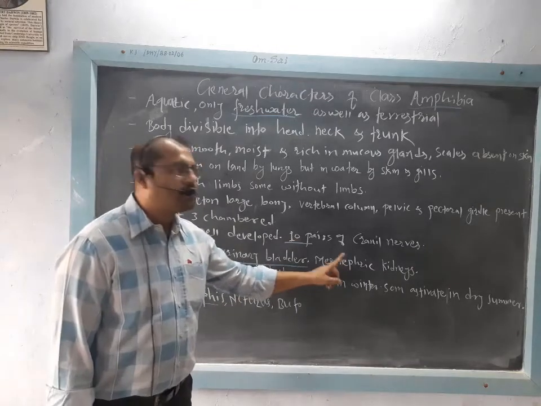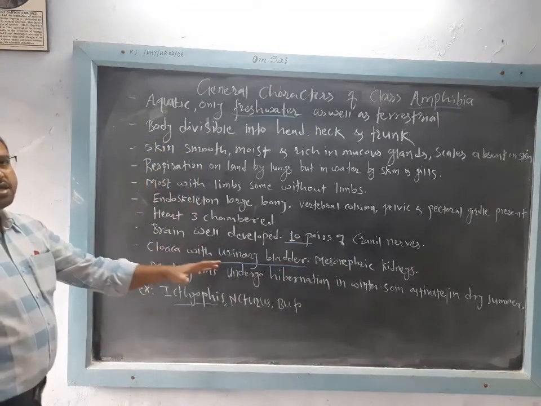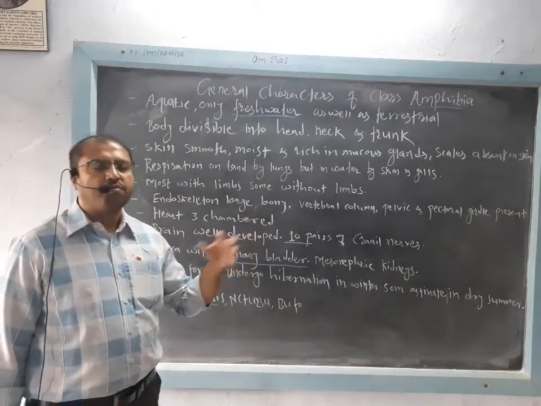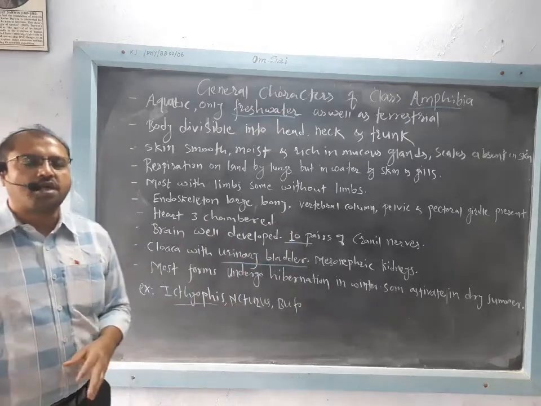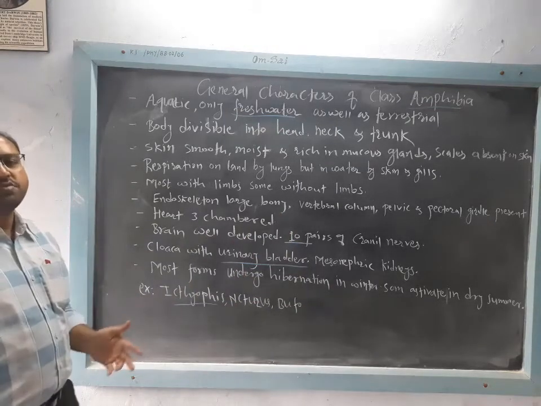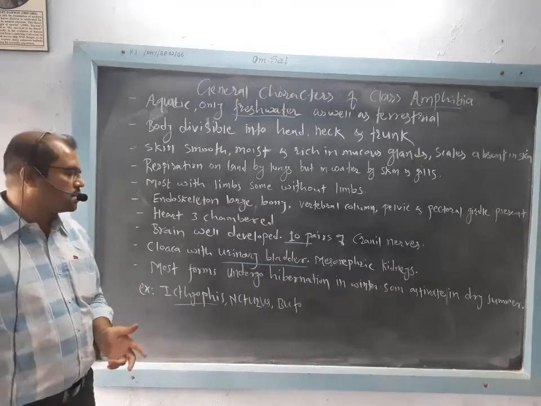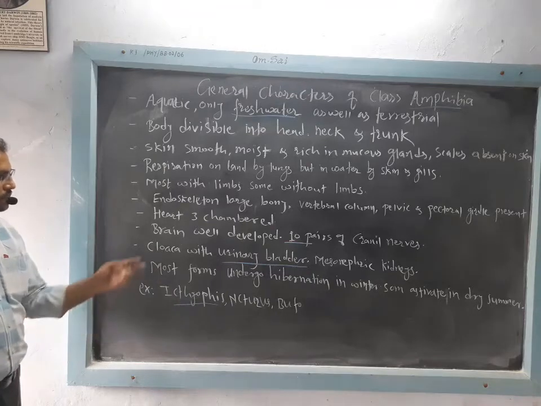Then the kidneys are mesonephric, the middle kidneys, somewhat developed from the pronephros. Pronephric, mesonephric and metanephric are the three modifications of the kidneys as the complexity of the individual increases from lower to higher individuals.